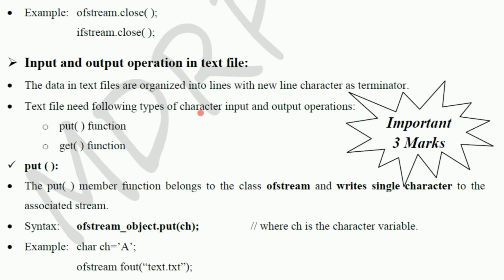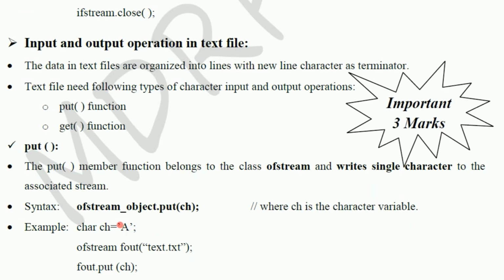To do the input and output operation, two functions are needed, get and put. Put is to put one character in a file. Get is to read one character from a file. We can see the put member function belongs to the class ofstream and writes a single character to the associated stream. That means the associated stream, the related file. ofstream object dot put(ch).